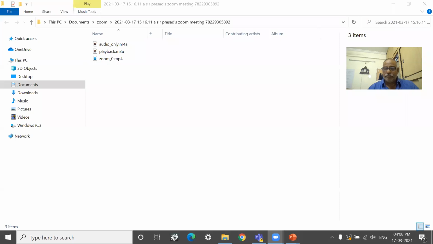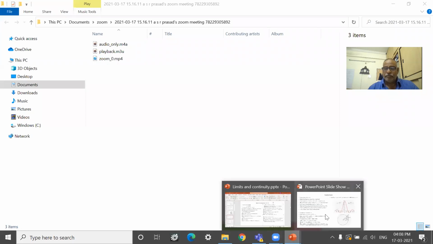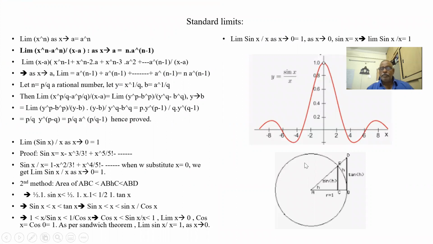So let us continue the limits chapter. So far we have learned limits, left hand side and right hand side limit, and whether a limit exists or not. Now we'll see the standard limits. One of the standard limits is the limit of x to the power of n as x tends to a is equal to, simply substitute a in place of x, you get a to the power of n.